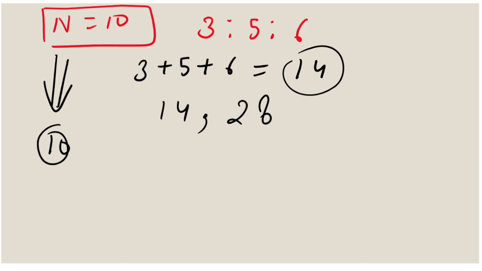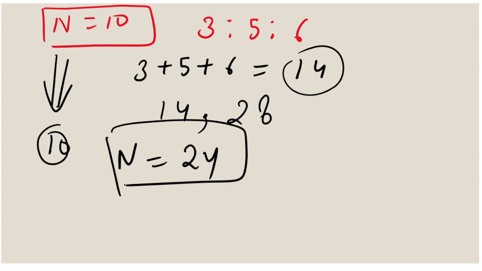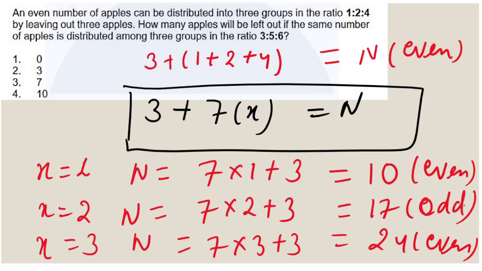Okay, let's suppose the total number of apples is 24, correct? If we choose this, then when you distribute it, after distributing 14 apples, you will get the remaining apples, that is 10, right? So the left out apples will be 10. So option 4 will be the correct option.